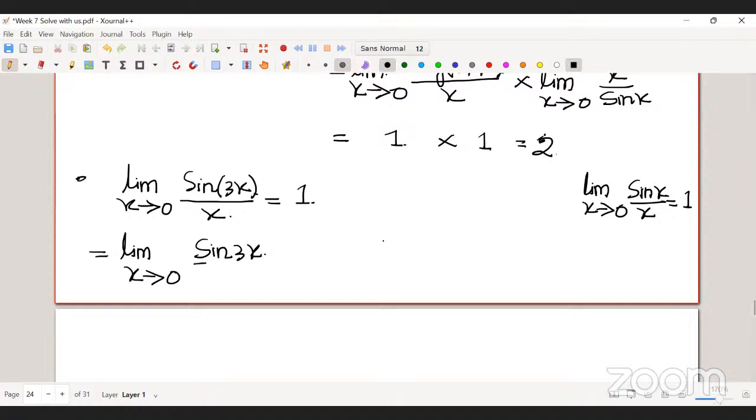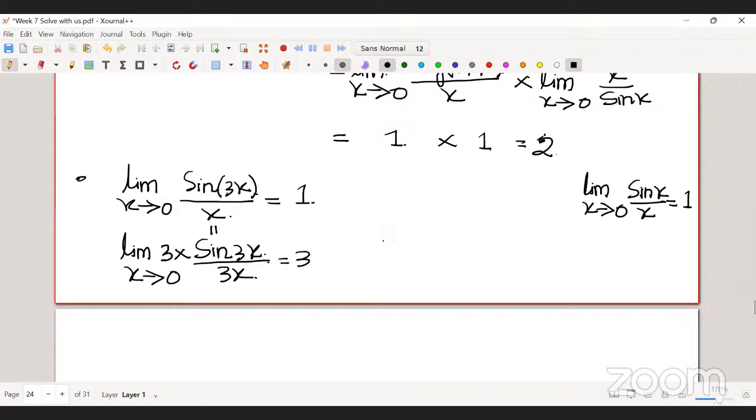So we are dividing by 3x, so we have to multiply by 3, right? Then it will be equal to 3. Why?